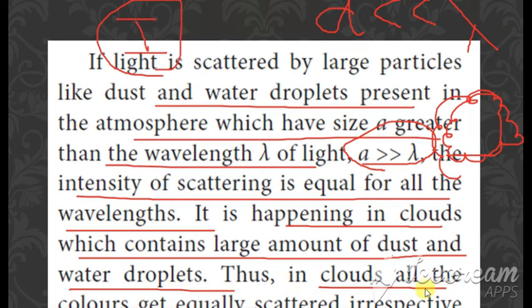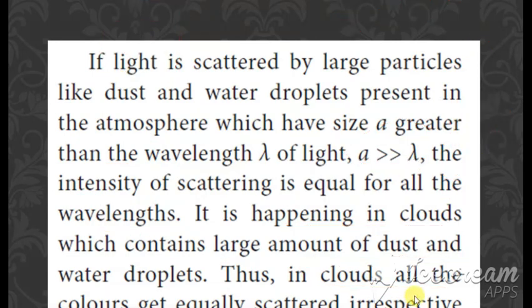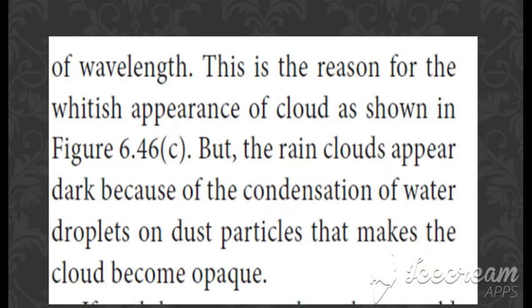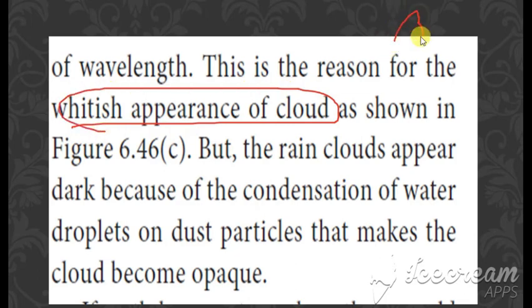Thus, in the clouds, all the colors get equally scattered. Okay, so all the colors get scattered, and so this cloud will appear in white color. Okay, and this is the reason for the whitish appearance of the cloud. So in the cloud all the colors are present, so all the colors combined together give a whitish appearance.